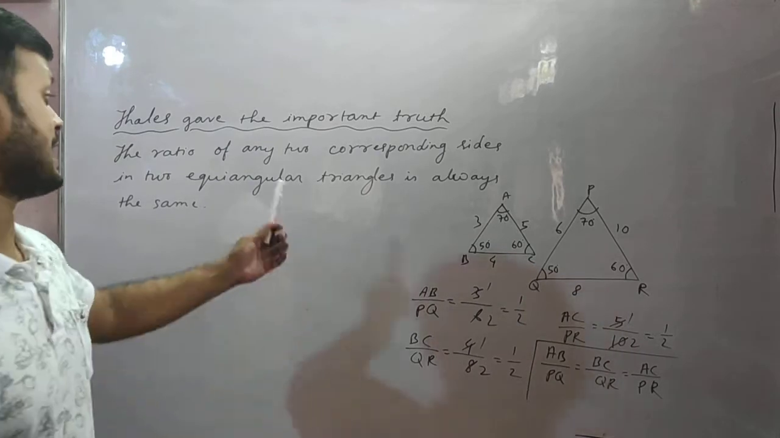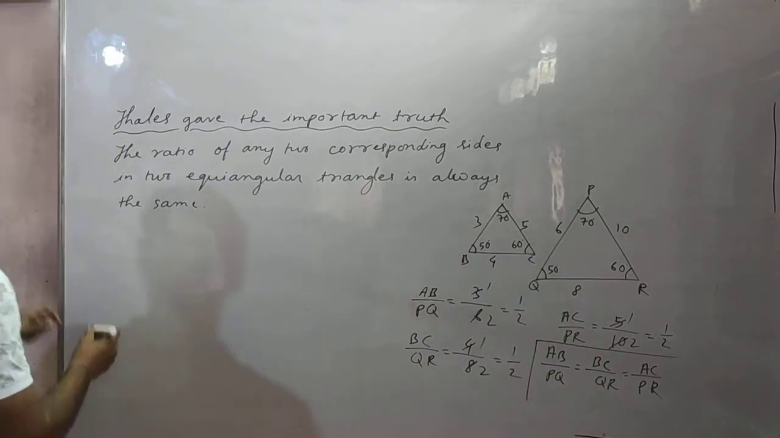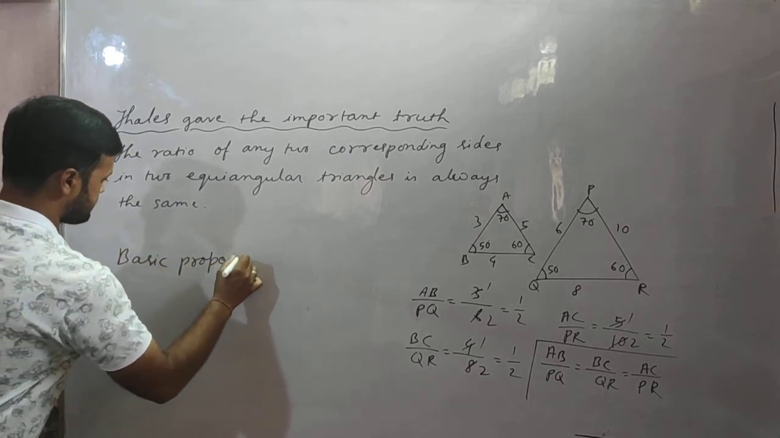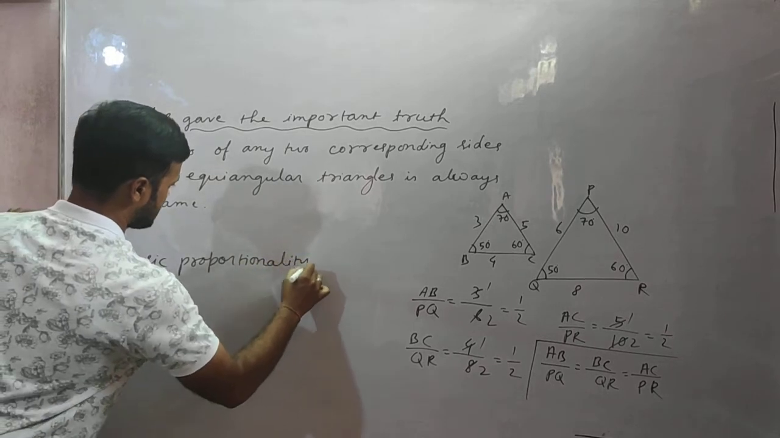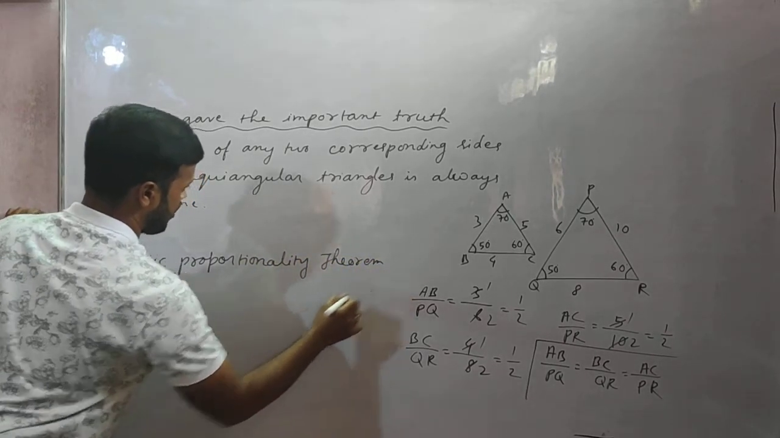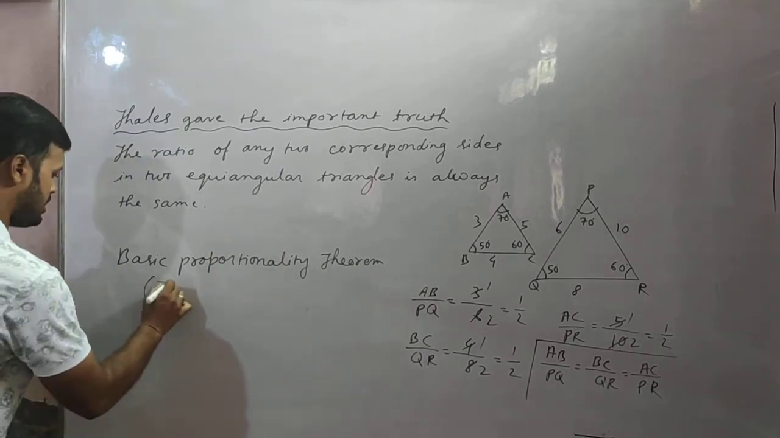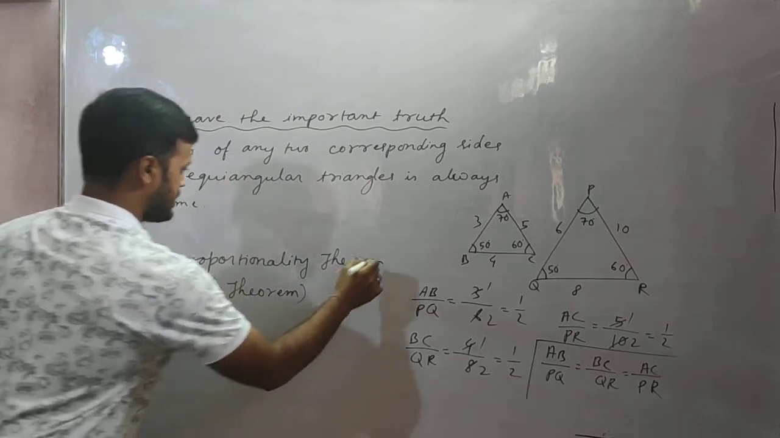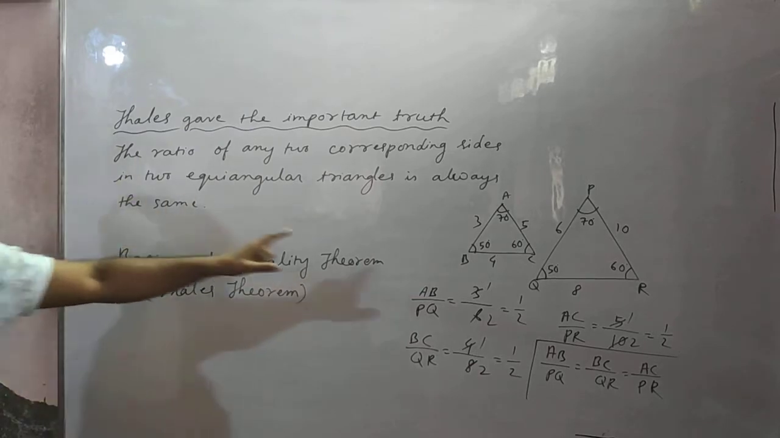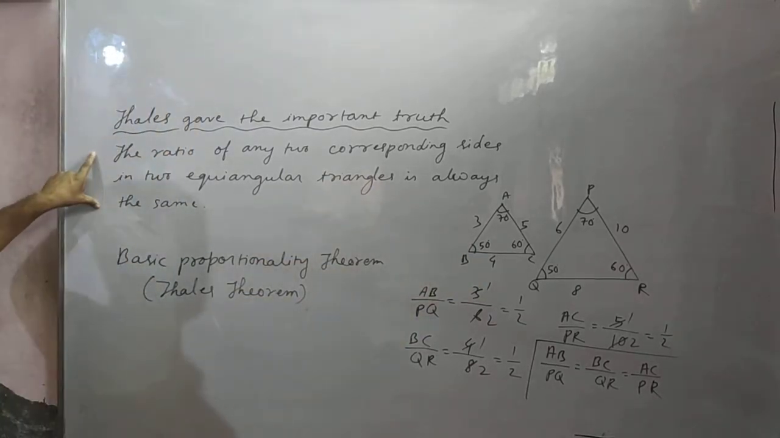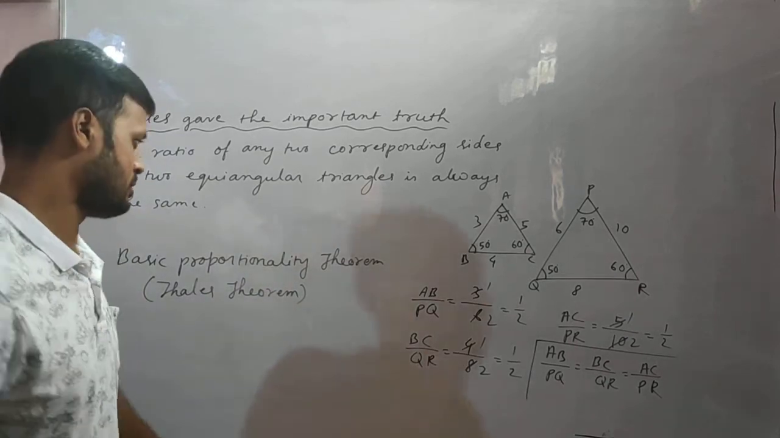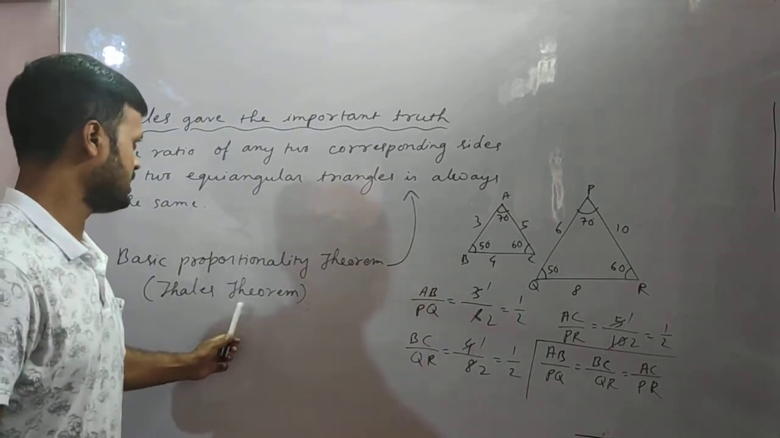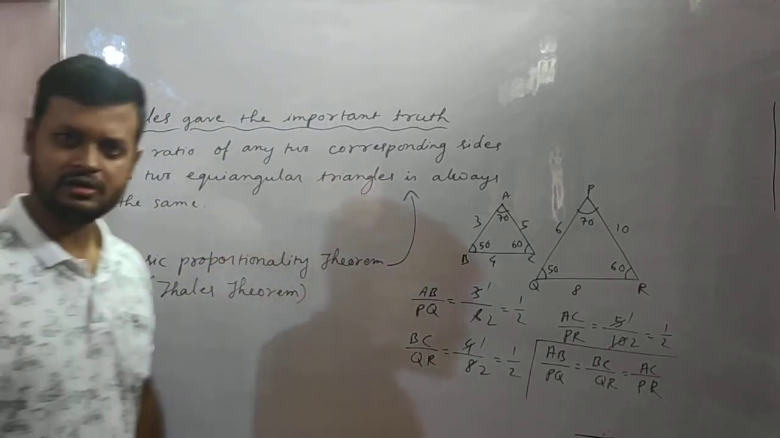Now, from which theorem did he give this truth? From the basic proportionality theorem, which is also called Thales theorem. So this statement that he gave, that is the important truth that we are talking about. This truth was given by Thales from the Thales theorem. From this theorem only he gave this statement. Understood?